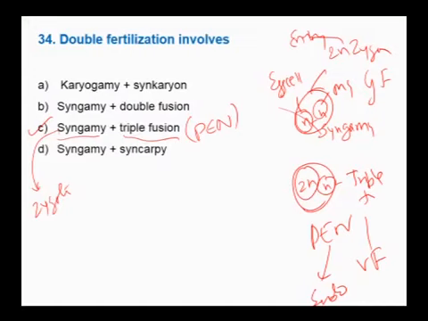Karyogamy is the fusion of gametes. Synkaryon is fusion of the nucleus; karyon means nucleus. Syngamy is fusion of gametes. Syncarpy is fusion of the carpels, syncarpous. Therefore the correct answer is C.